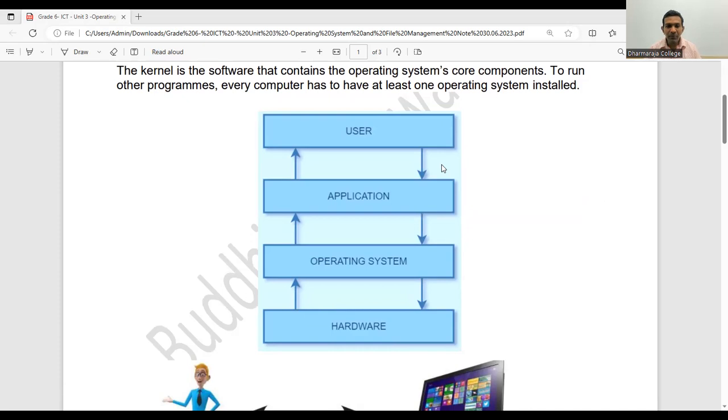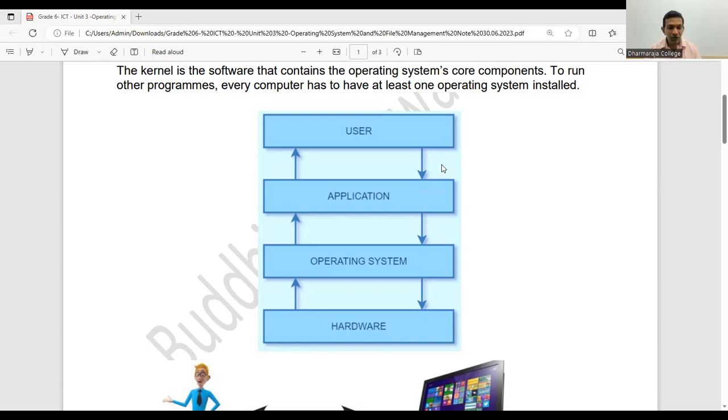On top of the operating system, we are going to install all the applications. It might be a Word application, it can be Photoshop, it can be your game, or any software you need to install.